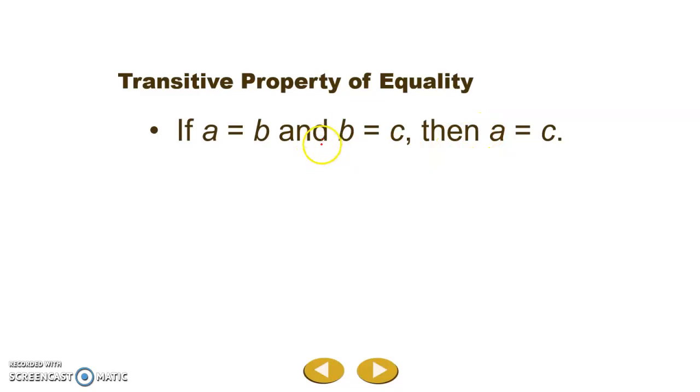Now, the easiest way to explain this is probably not in terms of math, but in terms of the animal kingdom. So let's take a look at this.